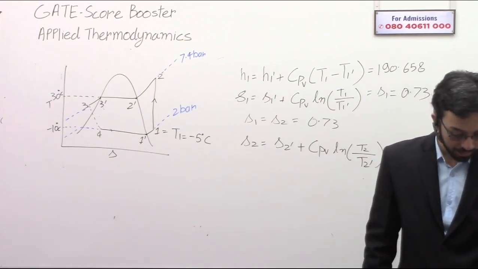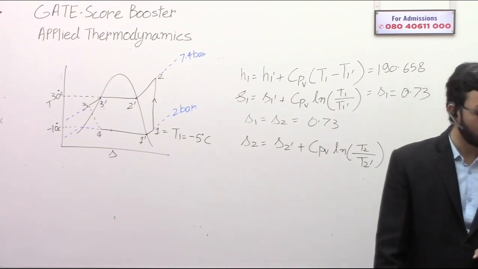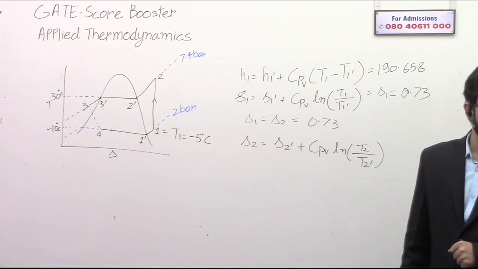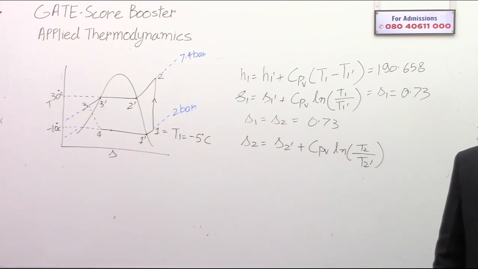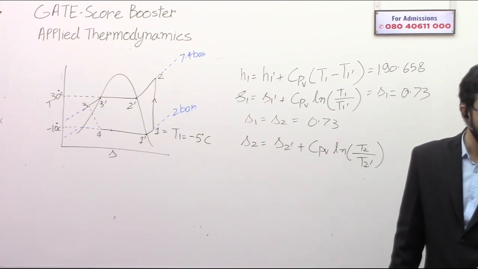So check from here. SG, that is value of S2 dash, is basically SG at 7.4 bar. That is 0.6848. SG at 7.4 bar is 0.6848.